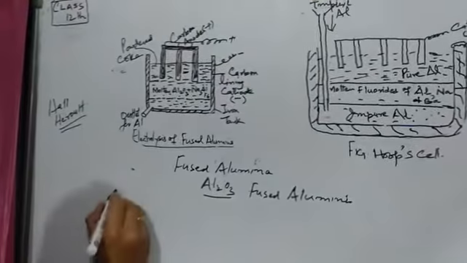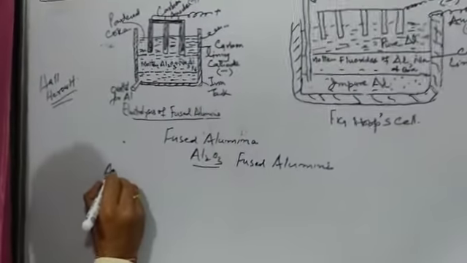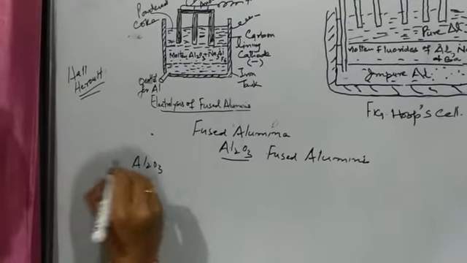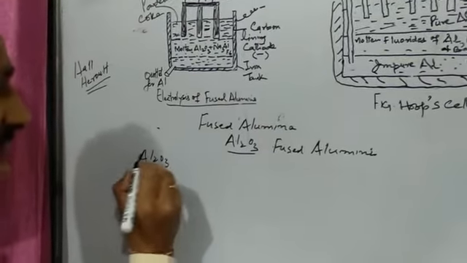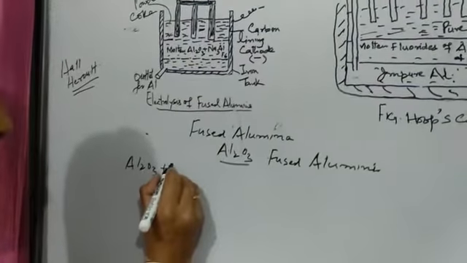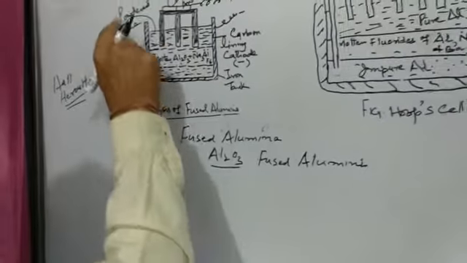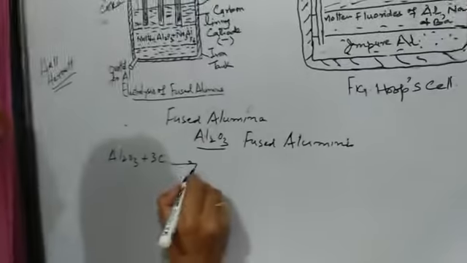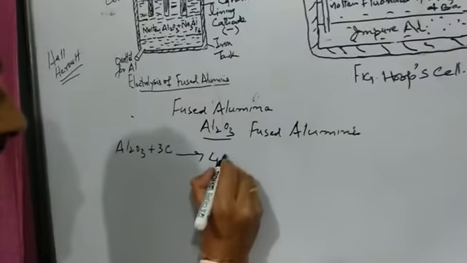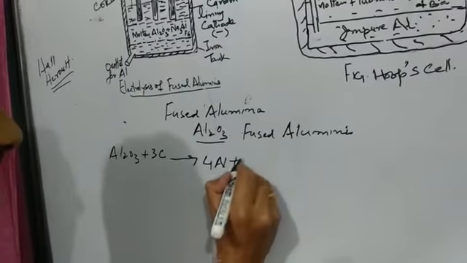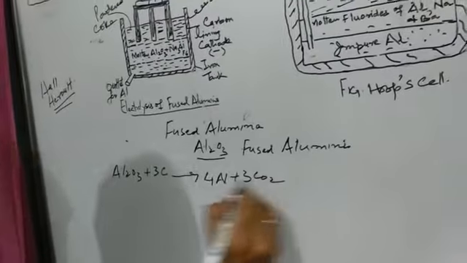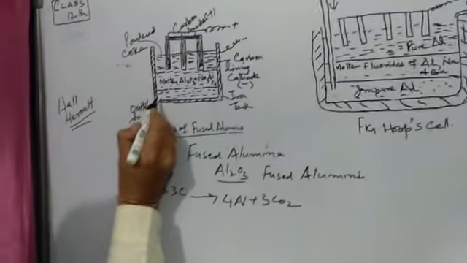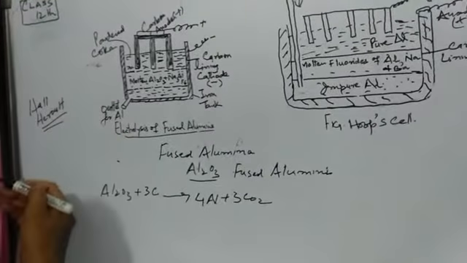Alumina, that is Al2O3, undergoes electrolysis and it combines with carbon, that is this powdered coke. Coke is carbon. So as a result, what do we get? We get aluminium plus carbon dioxide. This aluminium which we get goes out from this outlet and we can collect it.